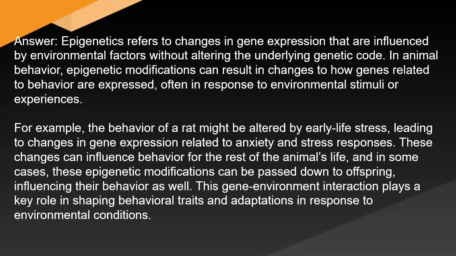For example, the behavior of a rat might be altered by early life stress, leading to changes in gene expression related to anxiety and stress responses. These changes can influence behavior for the rest of the animal's life, and in some cases, these epigenetic modifications can be passed down to offspring, influencing their behavior as well. This gene-environment interaction plays a key role in shaping behavioral traits and adaptations in response to environmental conditions.